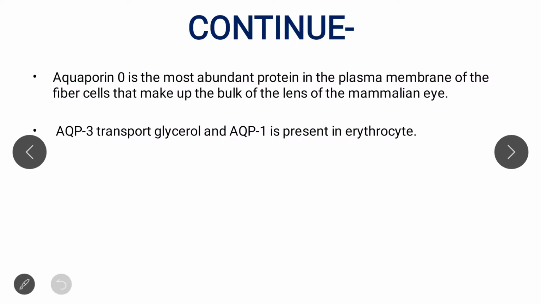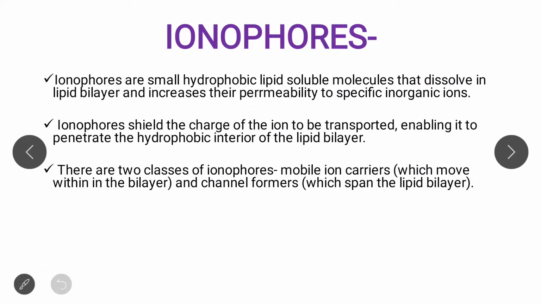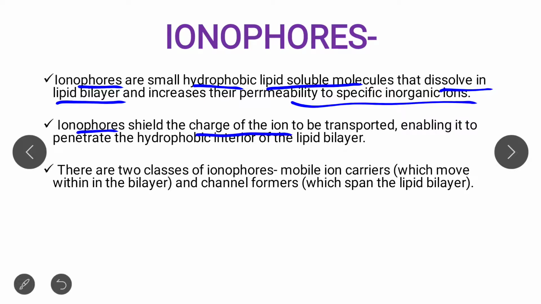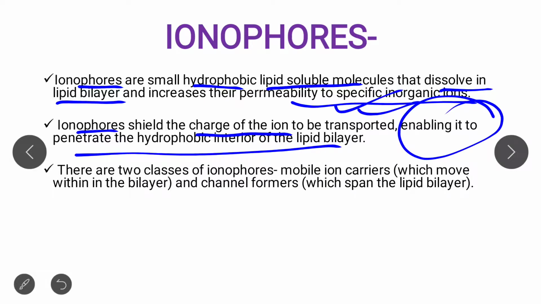So note it down: ionophores are hydrophobic lipid soluble molecules that dissolve in the lipid bilayer, and they increase the permeability of specific inorganic ions. Clear? And how do they increase the permeability? They shield the charge of the ion that needs to be transported, enabling it to penetrate the hydrophobic interior of the lipid bilayer.